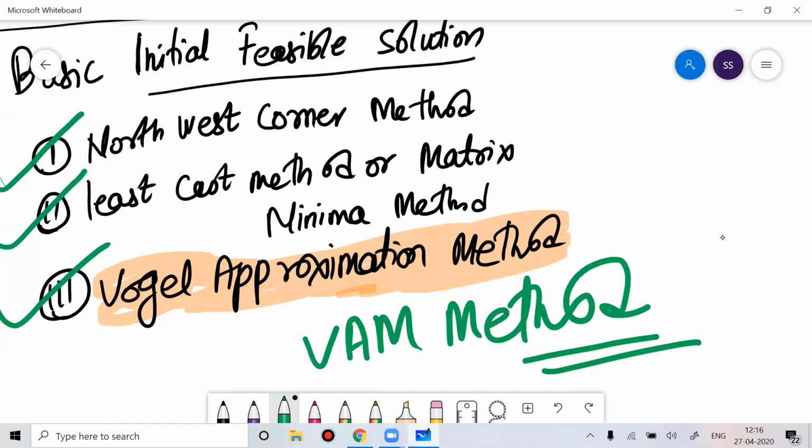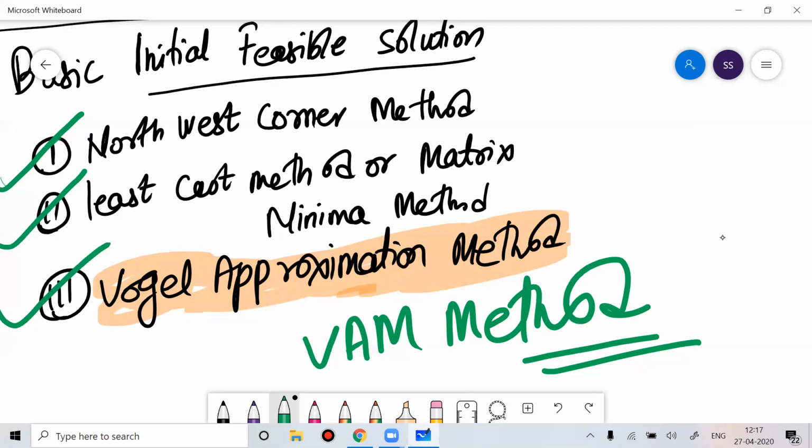You can choose either method and get the answer very easily.